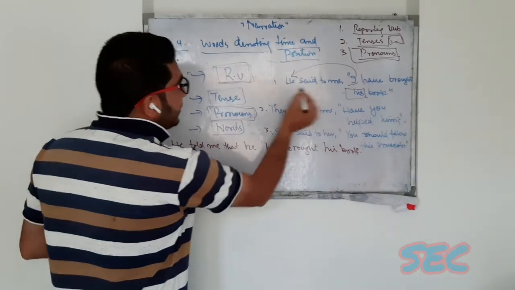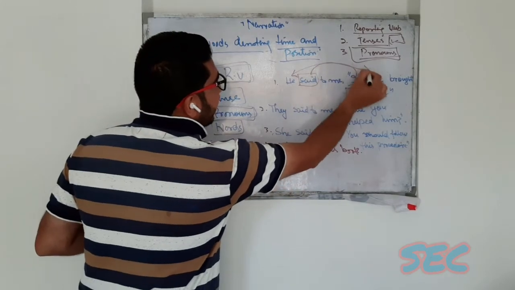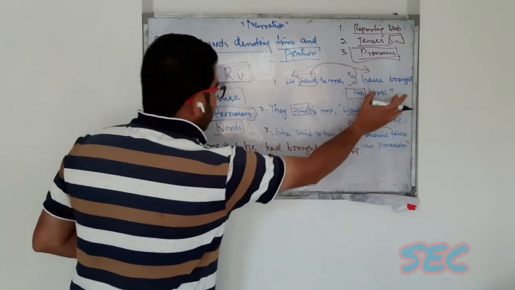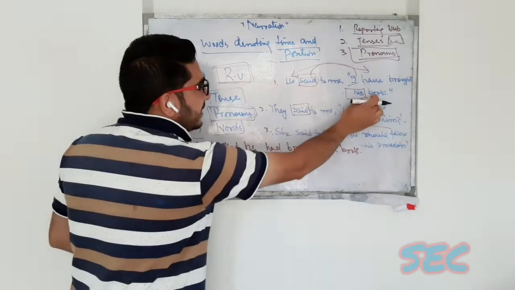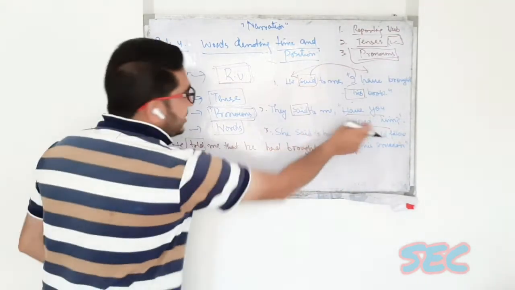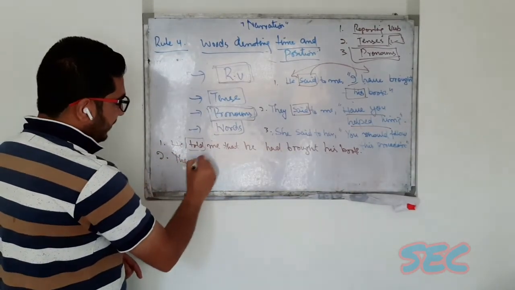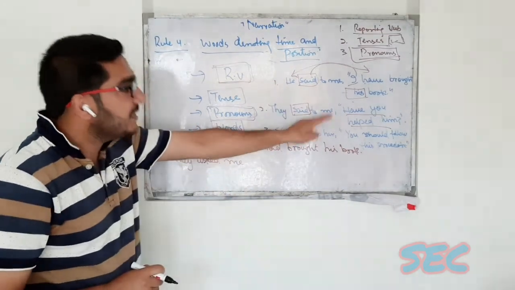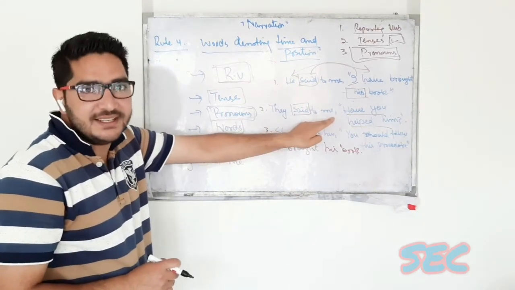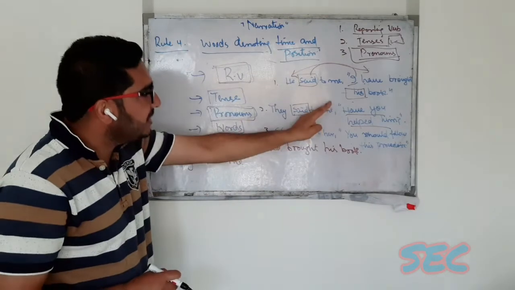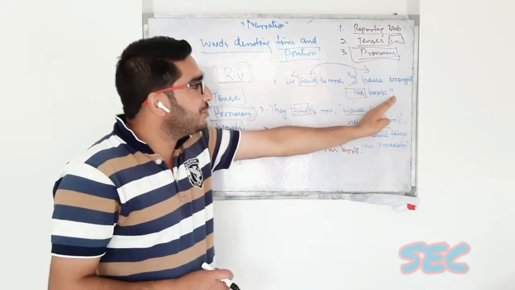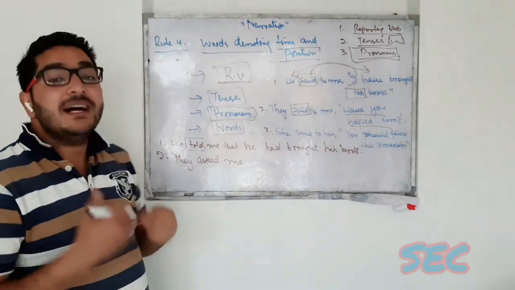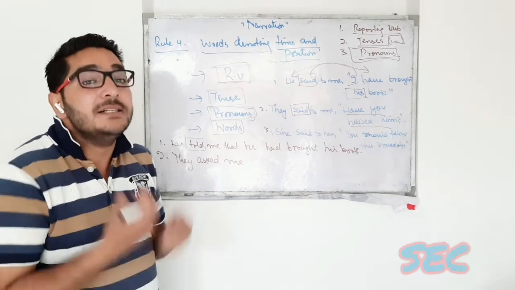See, this reporting verb, this said, is changed according to the reported speech. Here it was a statement and we wrote told. This is a question and we'll write they asked me, because it is not a statement, it is a question now. So the reporting verb is changed according to the reported speech. If the reported speech is a statement, we can write told. If the reported speech is a question, we have to write asked, inquired, demanded, etc.